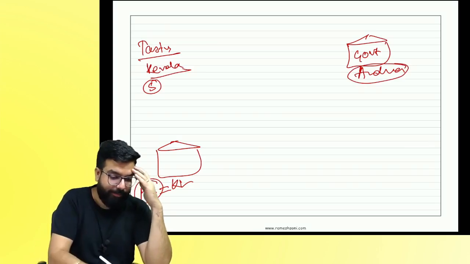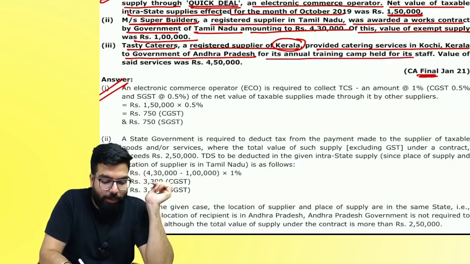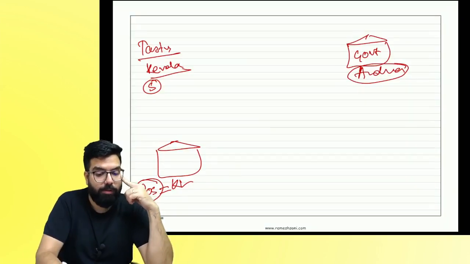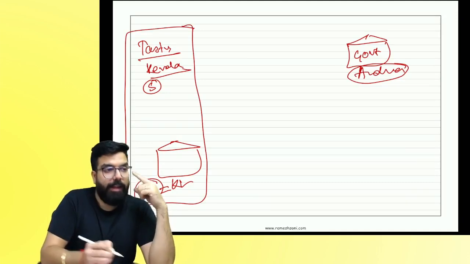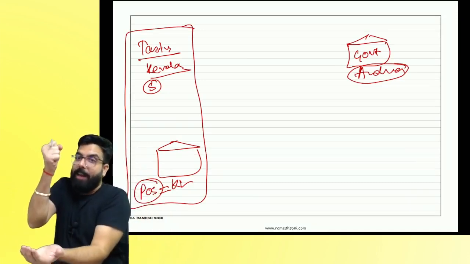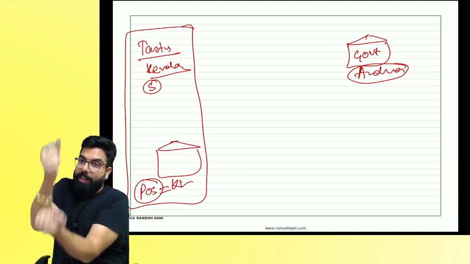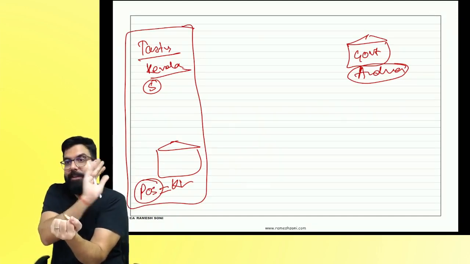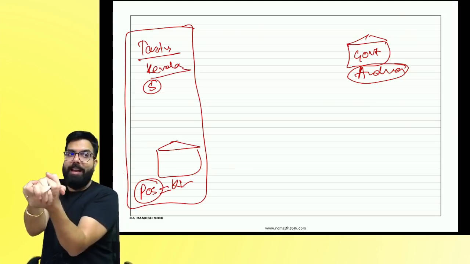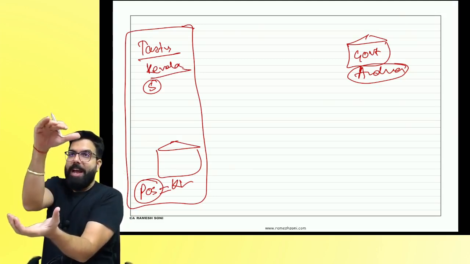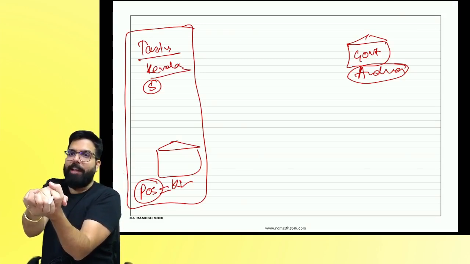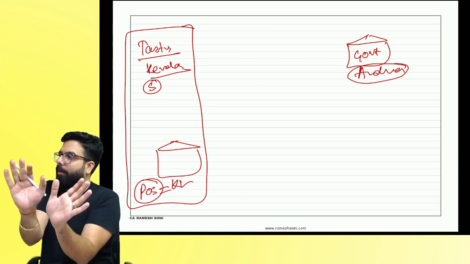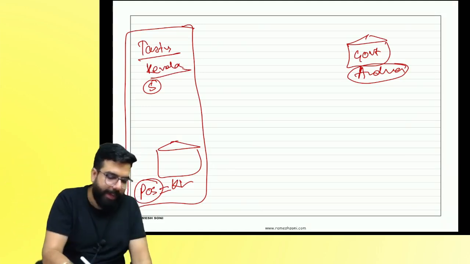TCS, TDS for annual training camp. Value of the supply is 4 lakh 50,000. TDS, why no? Remember, if the supplier and place of supply team up, if they become one team and the recipient is alone, he can't deduct TCS or TDS. If the supplier and the place of supply become one team, then the recipient can't do anything. Can I go ahead, everyone? Can you do TDS?